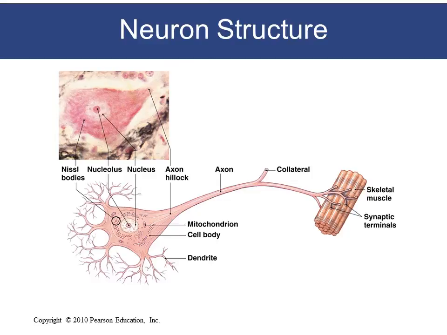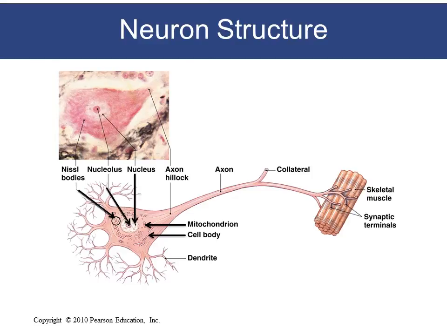The cell body contains the major nucleus and the organelles found in a neuron, while the dendrite and the axon are the processes. So this is the cell body, and we have the nucleus. Around the cell body we have the nucleolus, the nucleus, and the mitochondria, and there are also some other organelles that are found in the cell body.